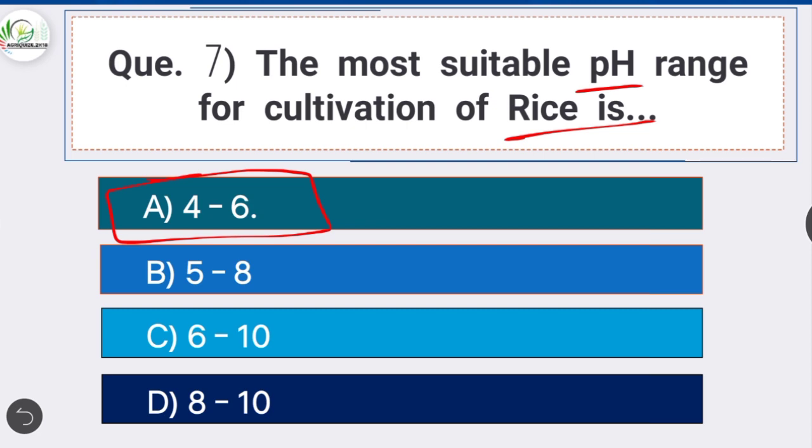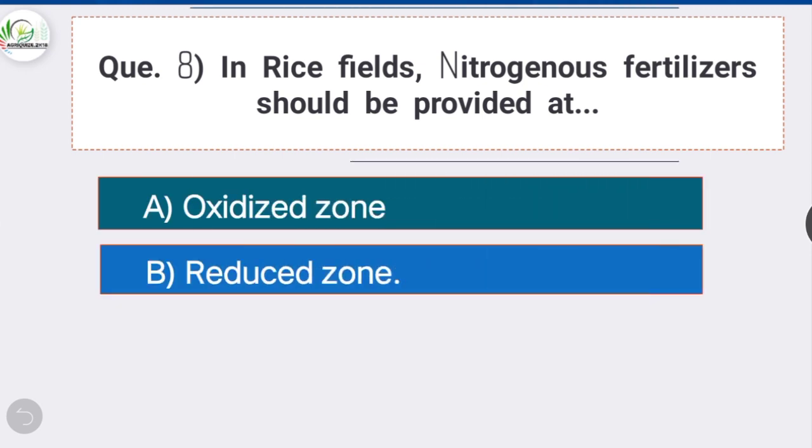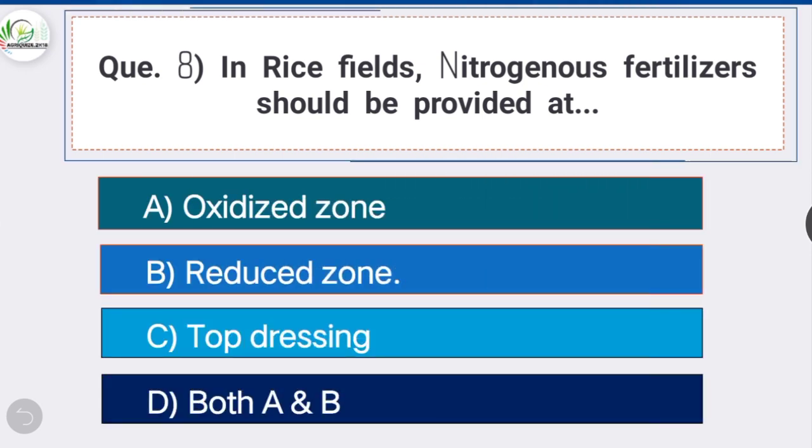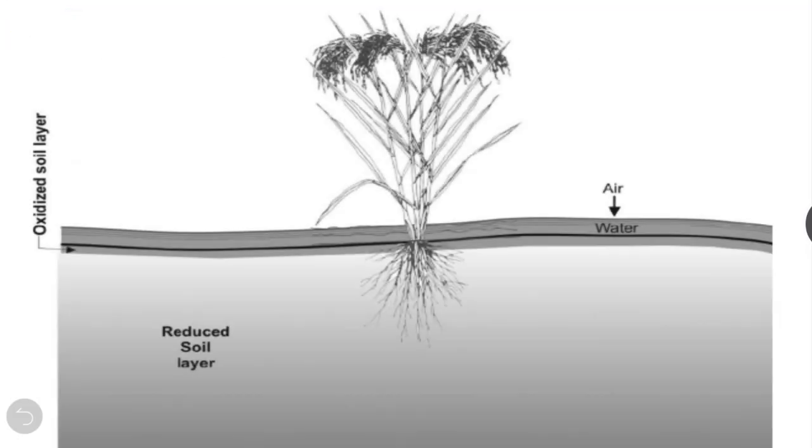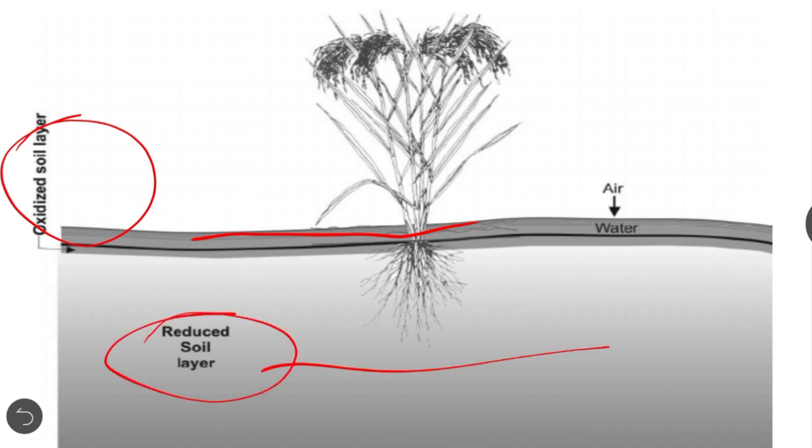Next question number 8. In rice fields, nitrogenous fertilizers should be provided at, option B is correct, reduced zone. In rice field, waterlogged puddle soil develops 2 zones. The upper zone is called as oxidized zone, which contains oxygen, and just below the oxidized layer there is reduced zone, which contains no oxygen. To prevent denitrification and leaching losses of nitrogenous fertilizers, use of nitrate fertilizers should be avoided, and thus ammonical form of nitrogenous fertilizers should be incorporated in reduced zone so that the process of nitrification is delayed.